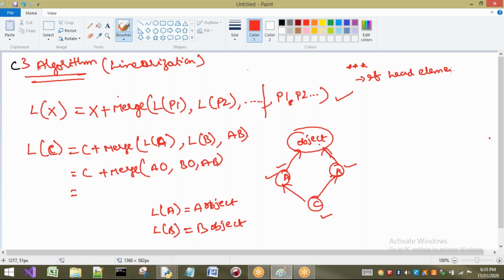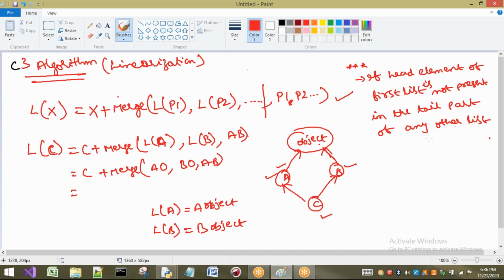That is, if the head element of the first list is not present in the tail part of any other list, then we will consider that element in the result. I will tell you what is meant by head element also. This is the point we have to understand clearly.